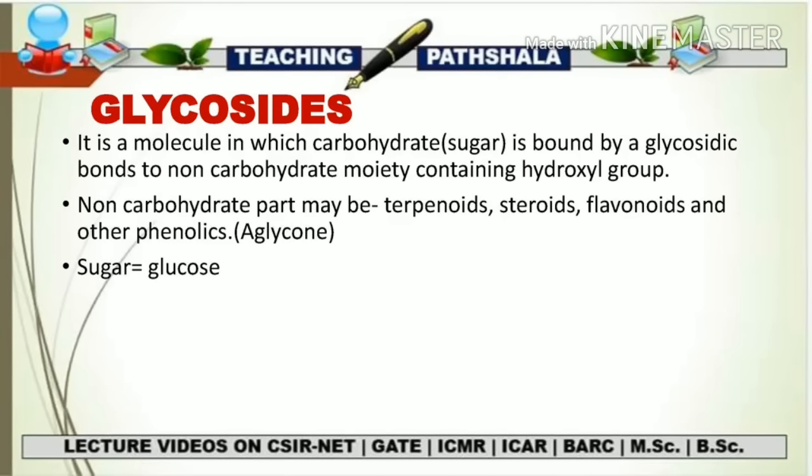The prefix A designates a condition in which there is an absence of something, and here A has been combined with the word glycon, meaning there is an absence of glycon, and glycon means the carbohydrate. So that is why we say aglycon for the non-carbohydrate moieties. The sugar most commonly found in glycosides is glucose.